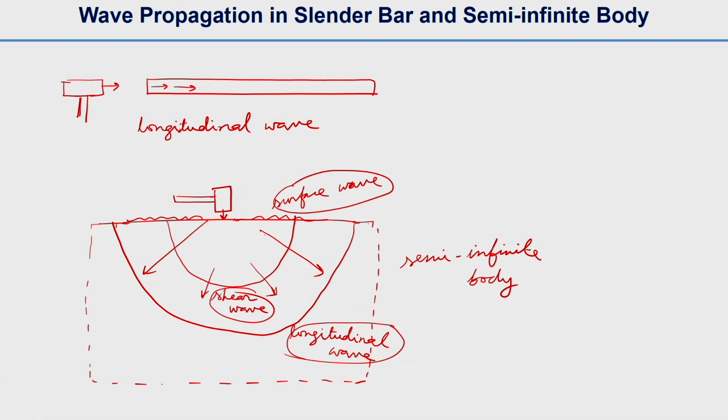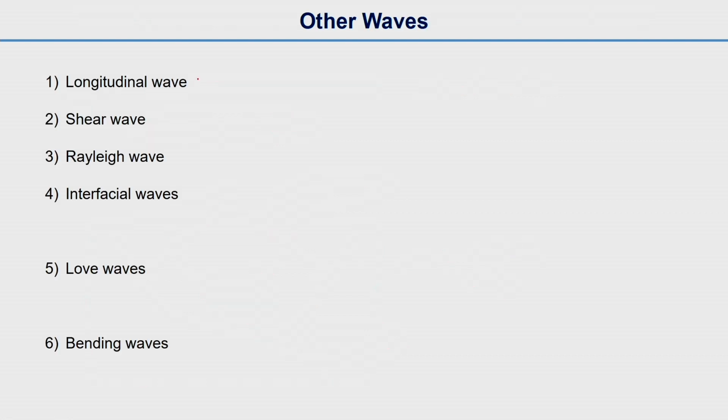And in this case, for a thin bar or slender bar, we have only longitudinal wave. The other waves are very negligible. So we talked about longitudinal wave, shear wave, and Rayleigh wave, and we don't discuss much about the interfacial, Love wave or bending waves.